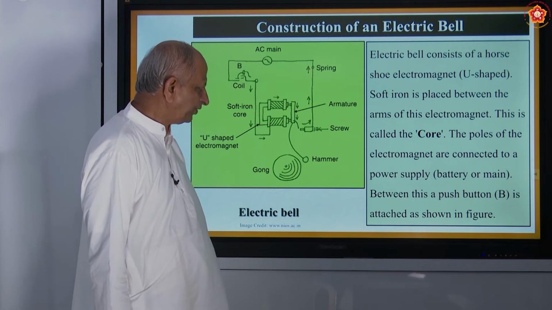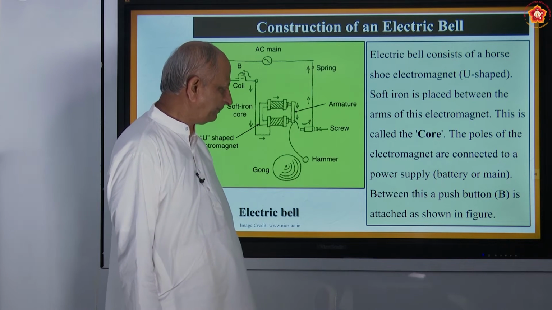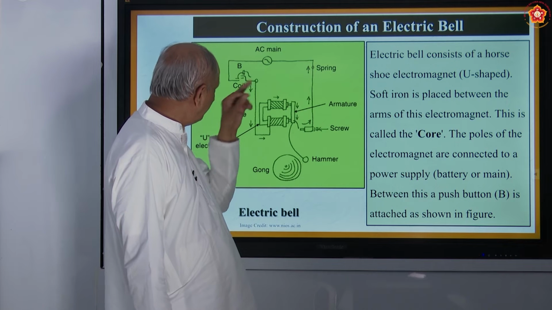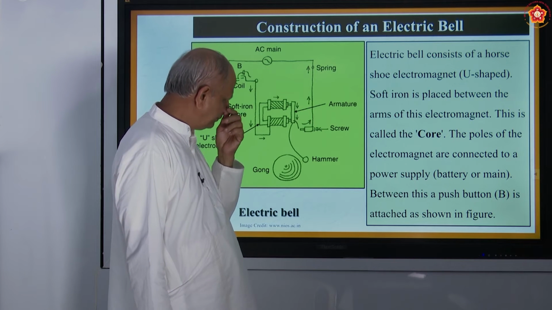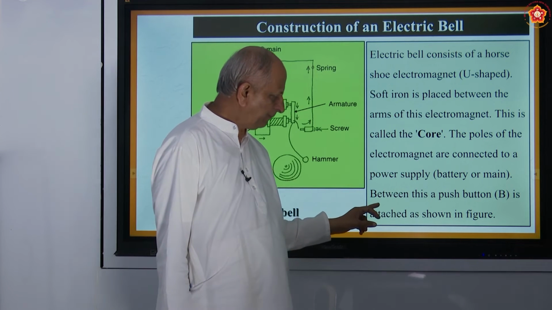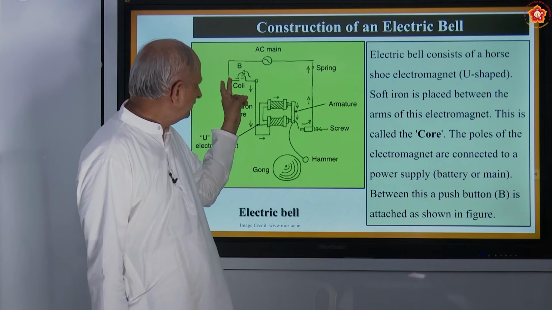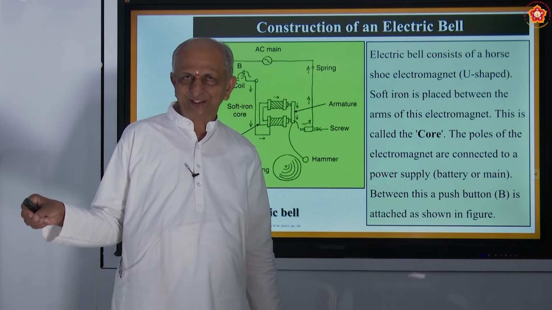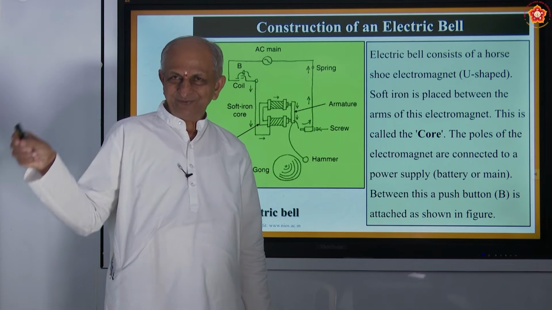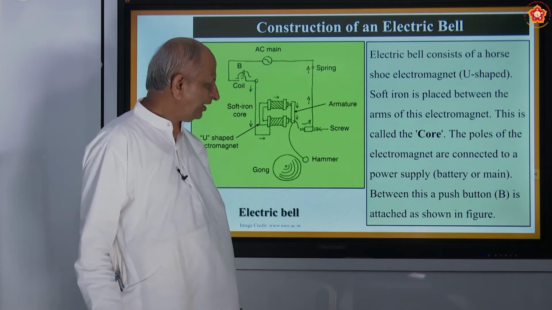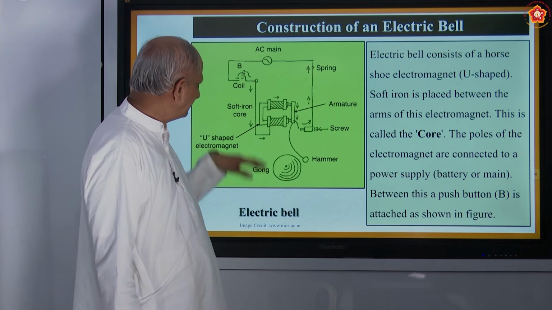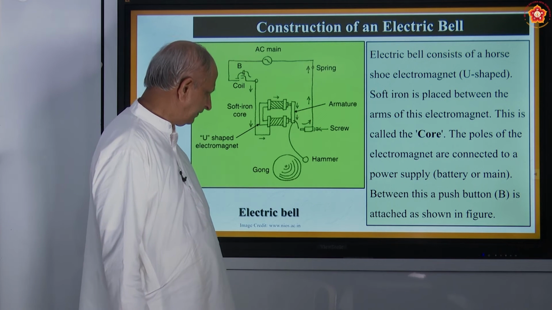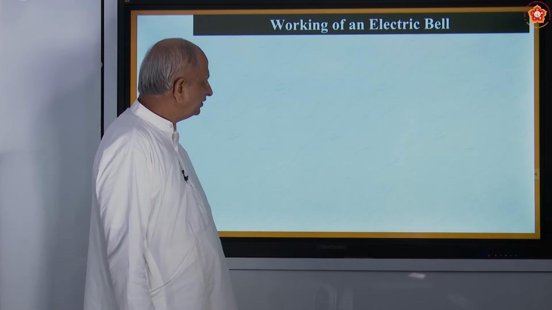The poles of the electromagnet are connected to a power supply, battery or mains. It may be mains. Between this is a push button B. If you press that button, the bell rings. If you leave the button, the bell will stop ringing. That's why the button is an important part. Okay.